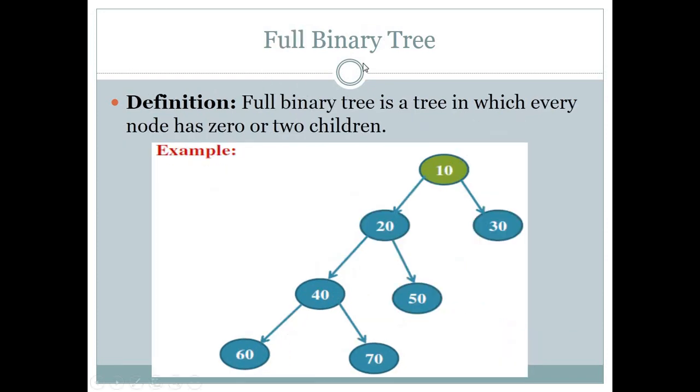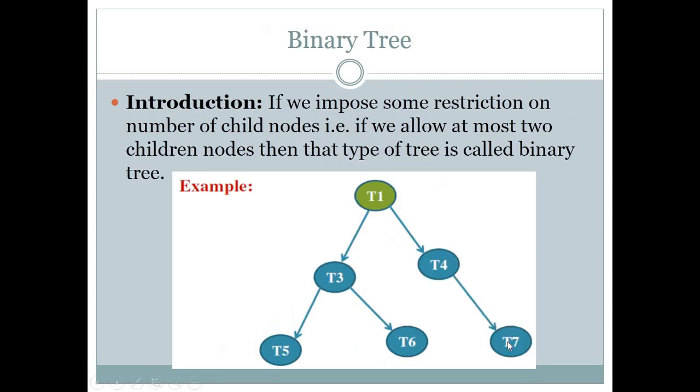Now we are discussing the full binary tree. In a full binary tree, our restriction is that every node has 0 or 2 children. Here T4 has 1 child, so this will not be applicable here.